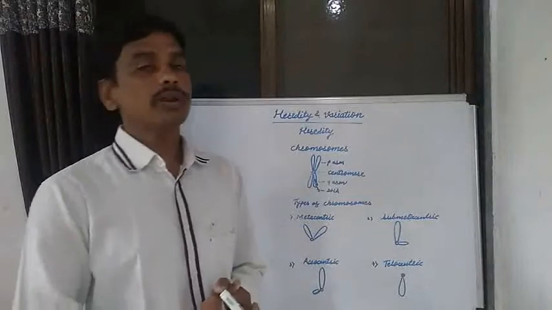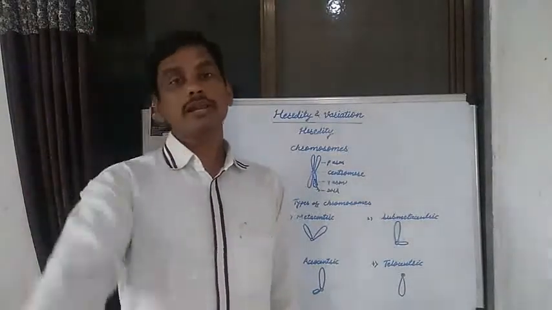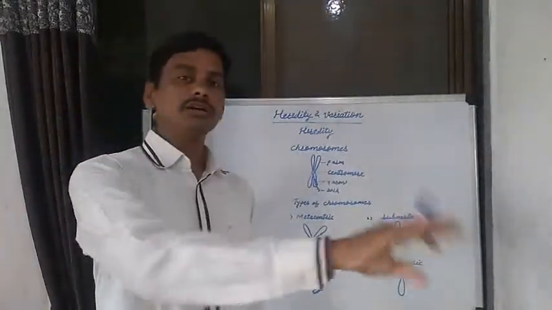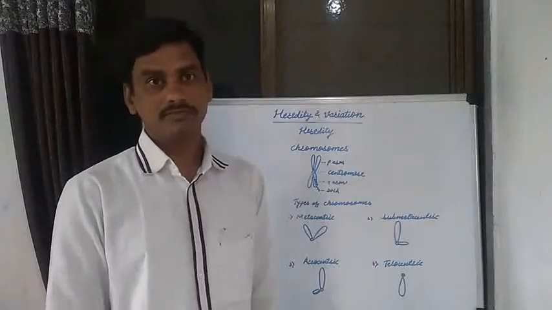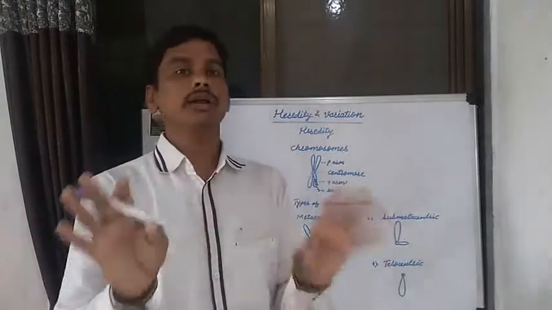And for chemical control and coordination, there are the endocrine glands present in our body. These endocrine glands secrete various hormones, and by these hormones control and coordination occur in a human being. These are the different life processes in living organisms.